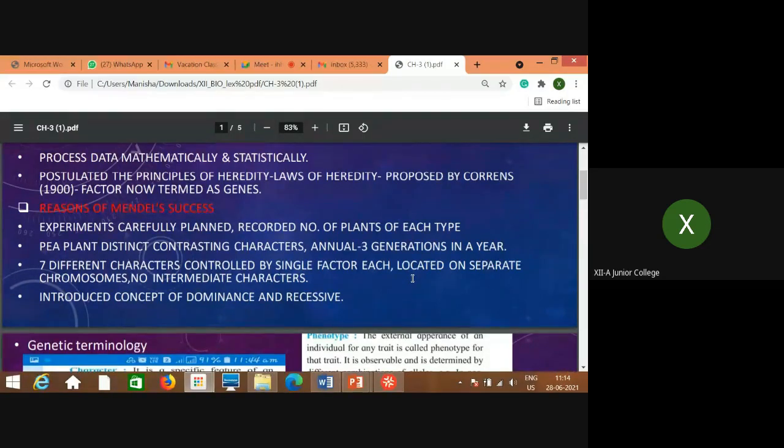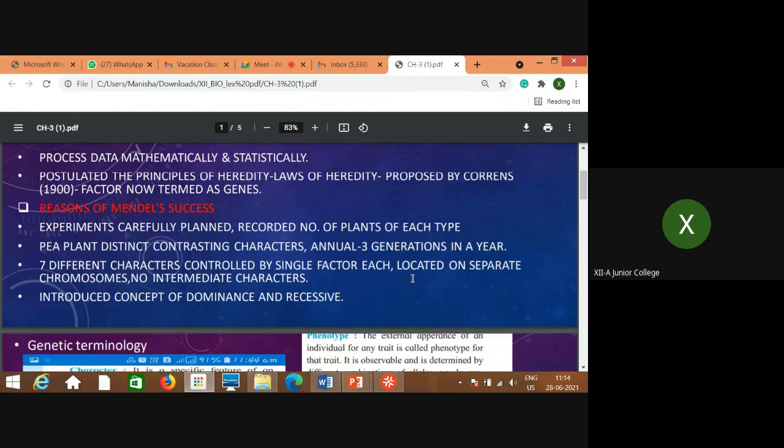In most cases, out of the alternative characters, only one was observed and the other was not, but no combination of the characters was observed, which would be called an intermediate character. So that was also very helpful for his experiment. Now, what is that exactly? I'll explain that point when we take the actual example.